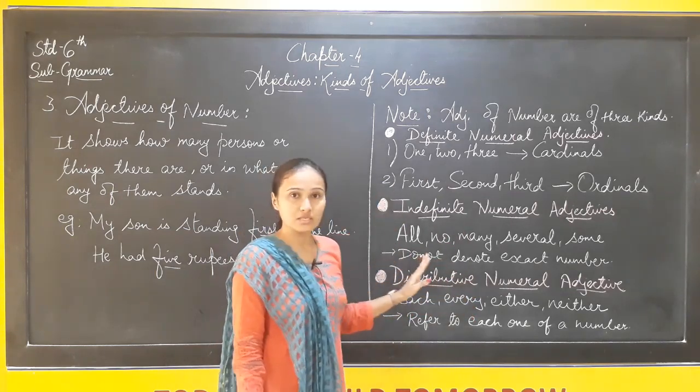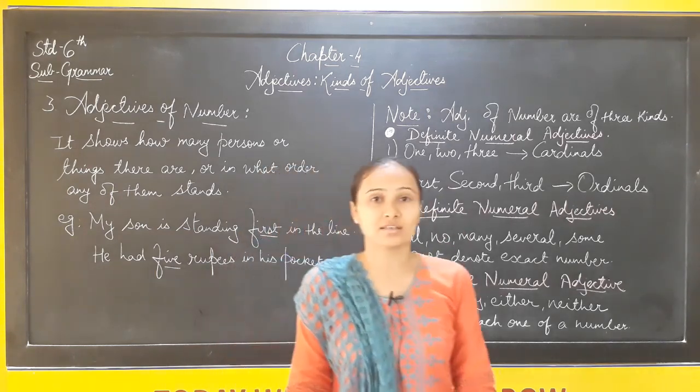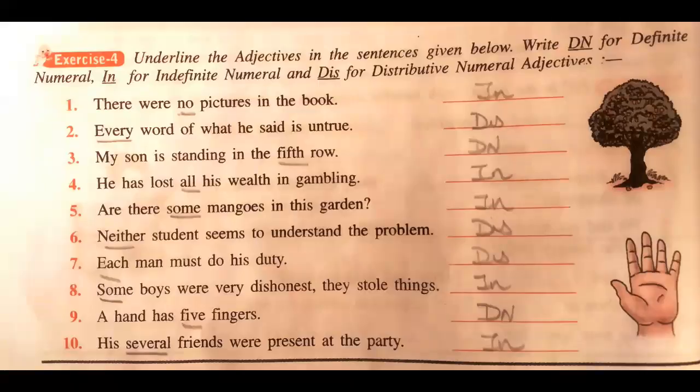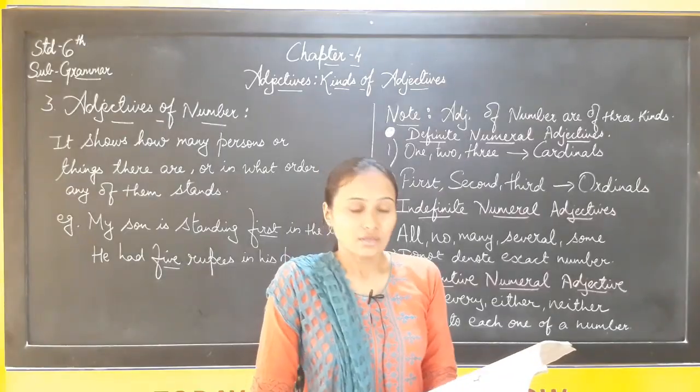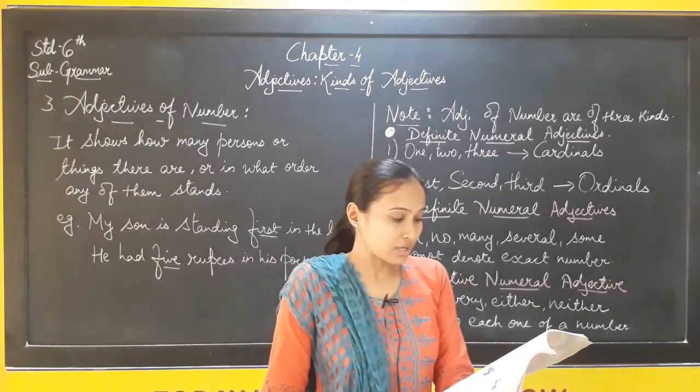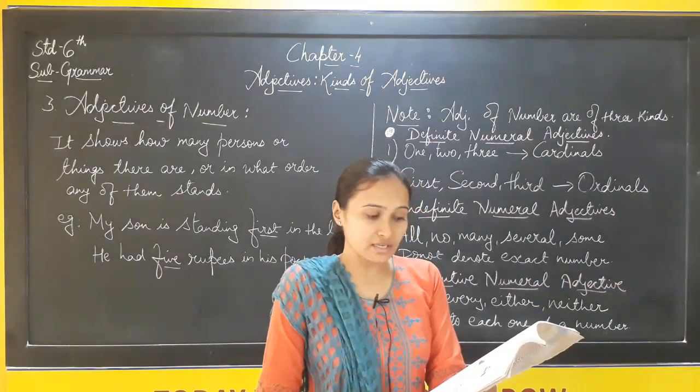Now based on this, we will see one exercise. Just take the screenshot. So now in this exercise 4, underline the adjective in the sentences given below.